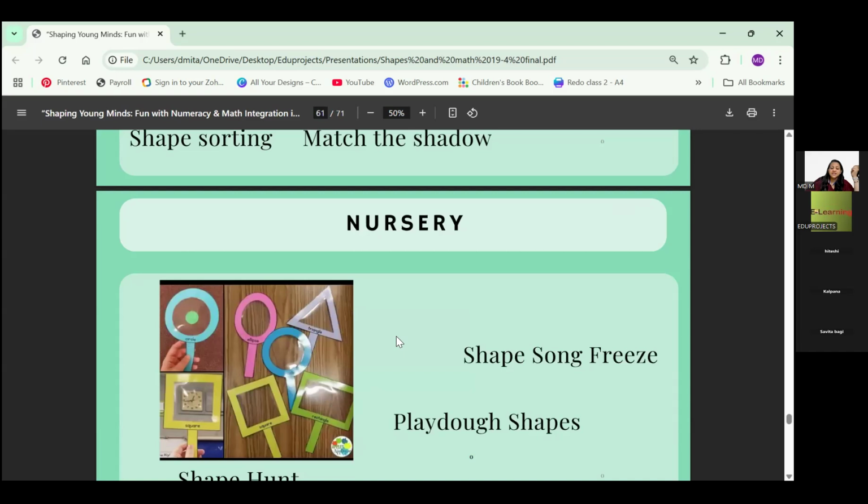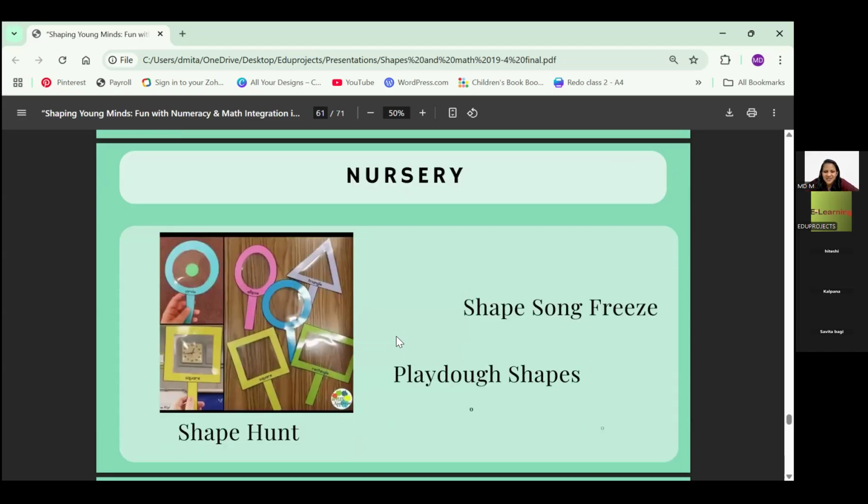Then we have for nursery, see, this is shape hunt. This is a very cute thing, like, each child is given that particular thing and they have to spot. So if they've got a circle, they have to only spot circles around. So they are segregating also, okay, this particular thing that I'm seeing, there's a frame on the wall, it is not circular in shape. No, this is a rectangle, so it's not circle. Okay, they are differentiating the shapes also with this.